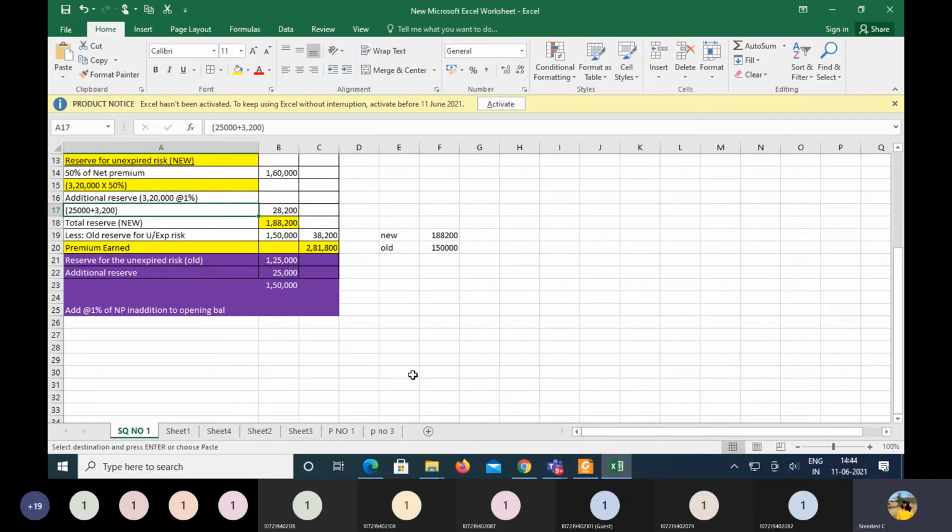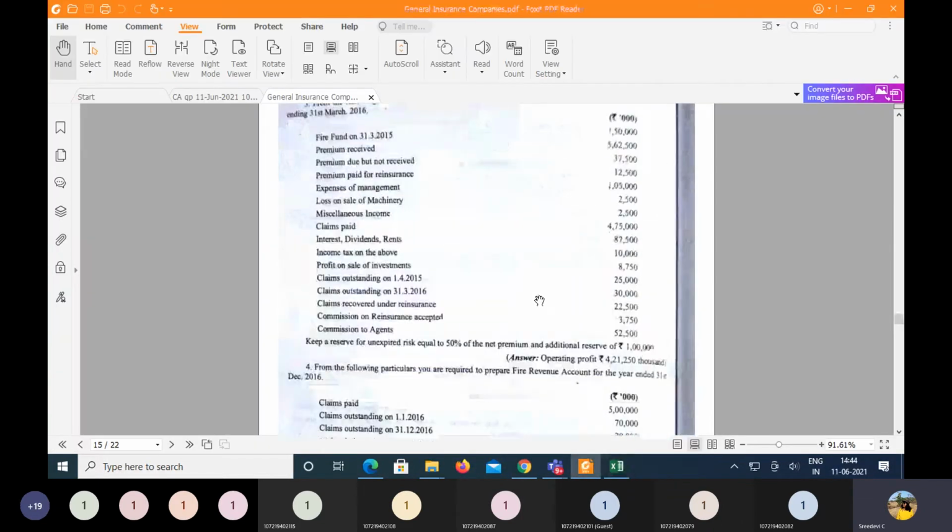Similar to this, for the fourth problem also, you are going to take first 20,000 plus whatever you get as 1% of the net premium. Then the total will become the new reserve. Then compare with the old one, and whichever is more, accordingly either you add or you subtract. Then finally find out what is going to be either the operating profit or the operating loss.